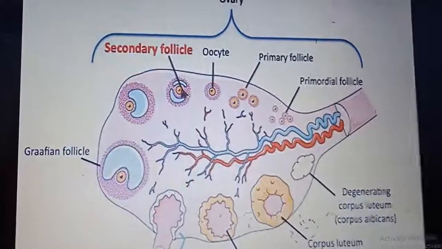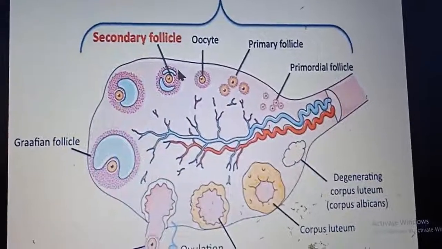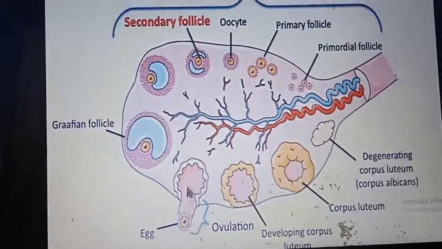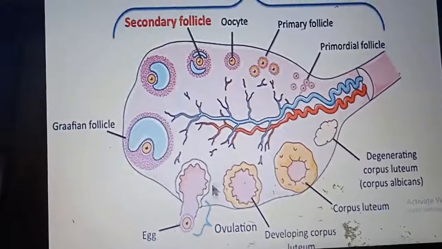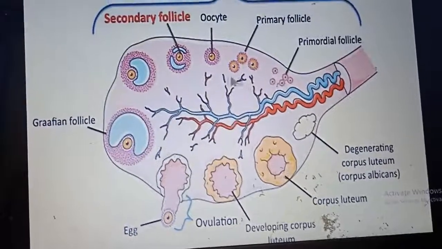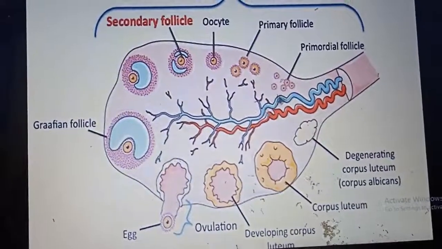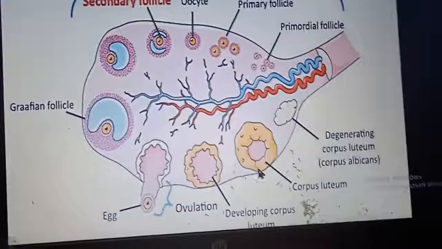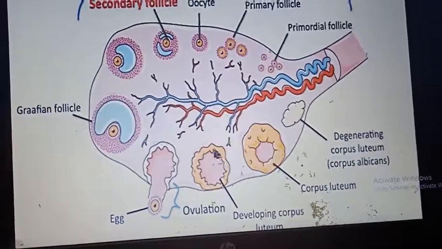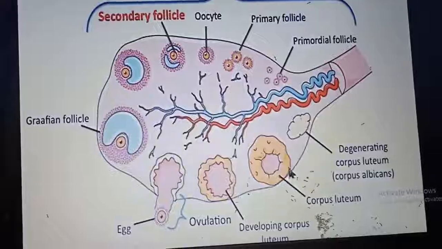And here is the primary oocyte, but as soon as the membrana granulosa formed, this oocyte converts into a secondary oocyte, and now ovulation takes place, the egg comes out, and now the remaining structure, that is the follicle cell, as this comes out, negative pressure is created inside, which gives rise to rupture of a vein. The vein has a thin wall, so it gets ruptured, and now the blood will fill inside and it is known as corpus hemorrhagicum.